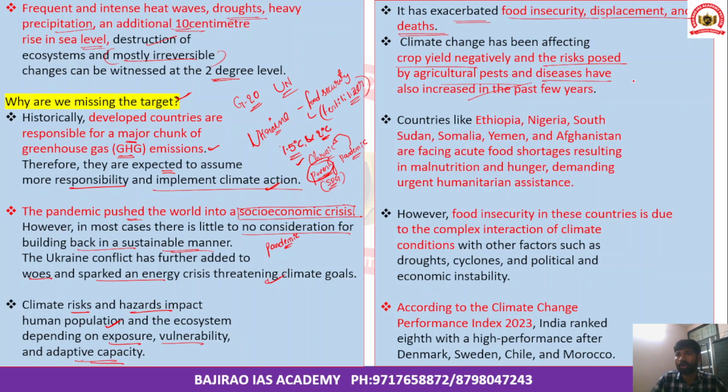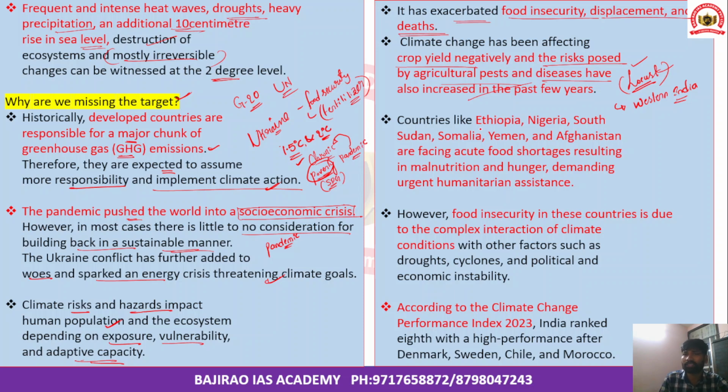For example, the locust. Earlier, locusts were primarily limited to the African continent, but we have seen that these locusts have spread to Western India. This is because the climate suitable for the thriving of locusts is shifting its patterns, and it has almost reached the western parts of our country. And when there is an increasing locust attack, they attack the standing crop, and that creates significant food security related issues.